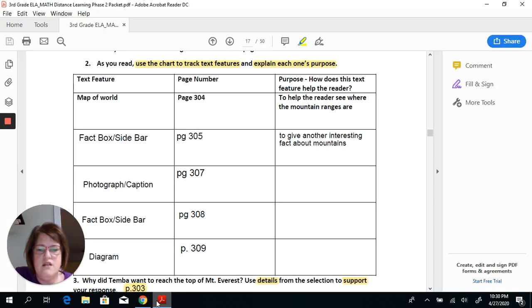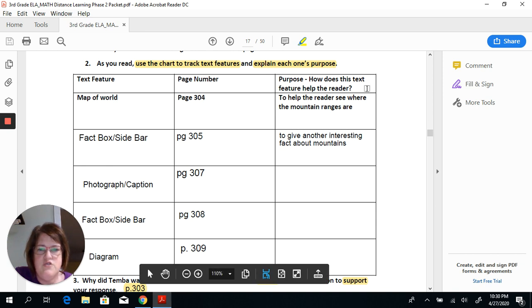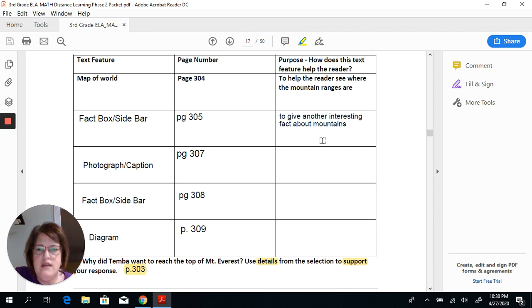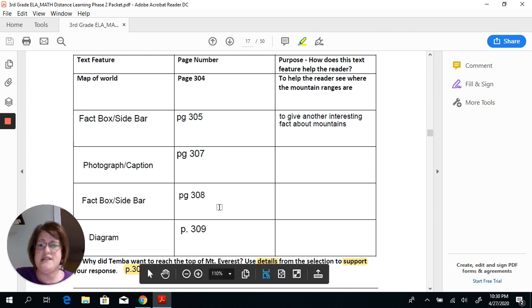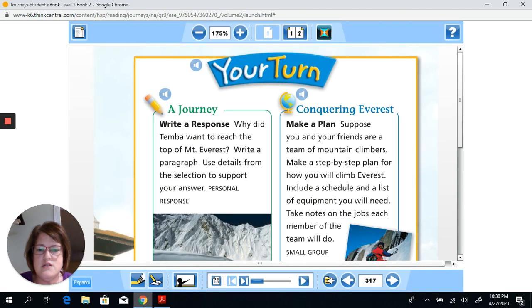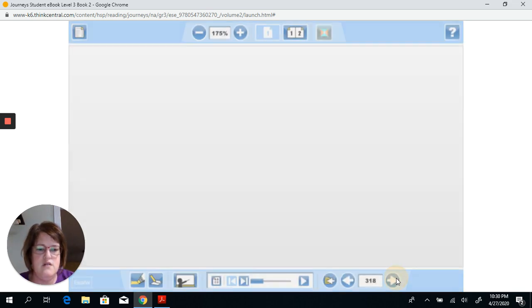Okay, all right, let's go back to our chart. So Ms. Clatt went ahead and I filled in some of the text features and the page numbers. Now, you don't have to use all of mine. You may use some different ones also, but I did get you started here with the fact box and the sidebar on page 305. Of course, this was one of the first ones that we looked at.